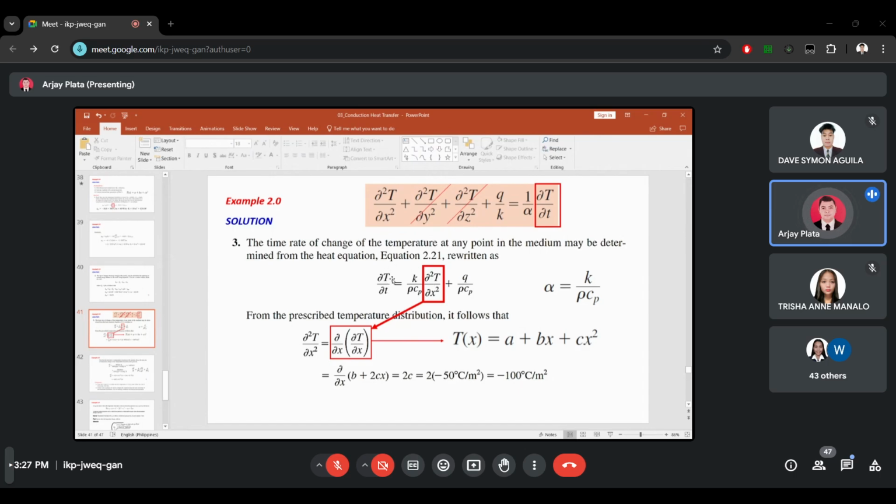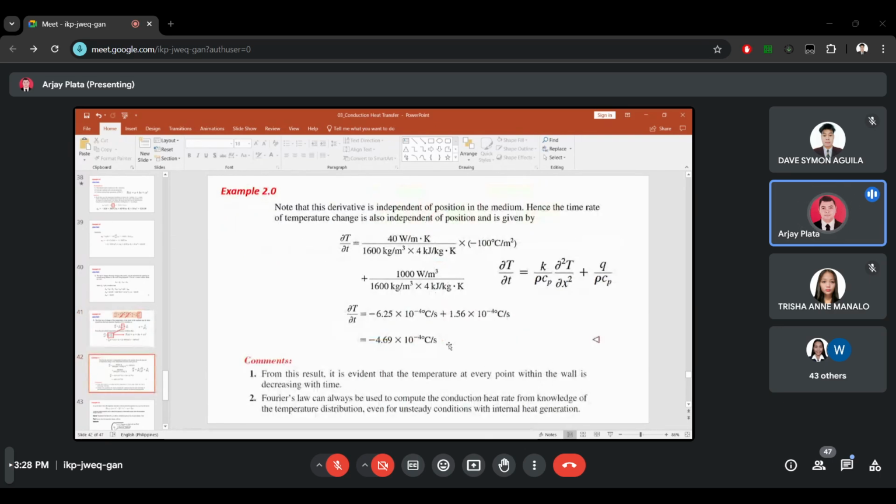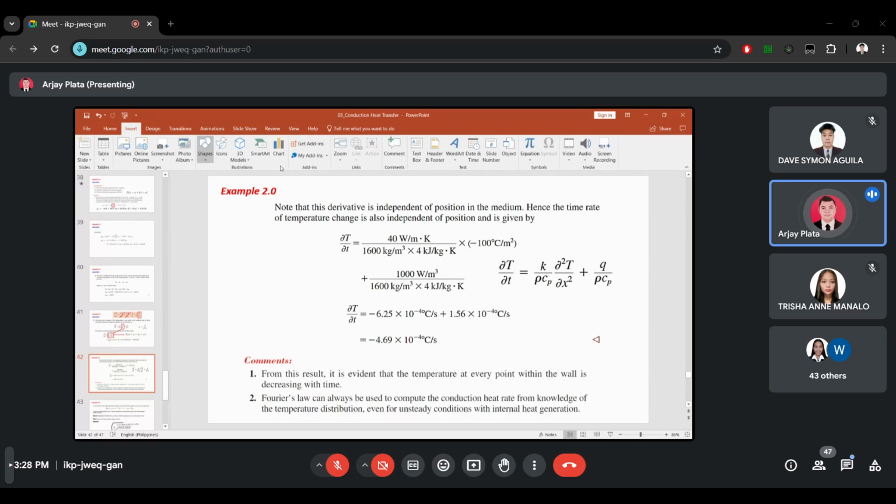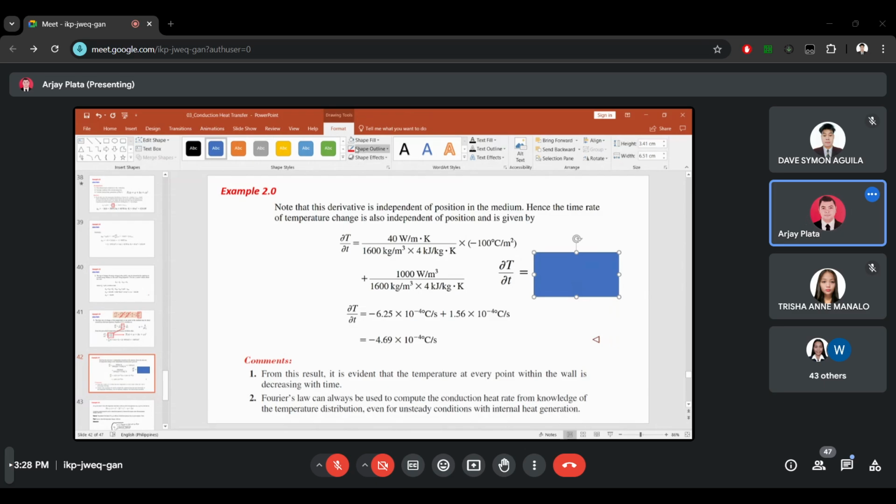So what we need next is the value of q over rho Cp plus k over rho Cp. The value of the second derivative is negative 100. Next, substituting into this formula, we have k, which is 40, over rho Cp.